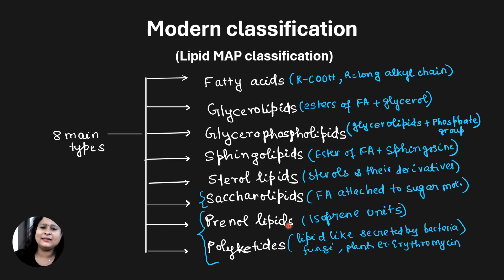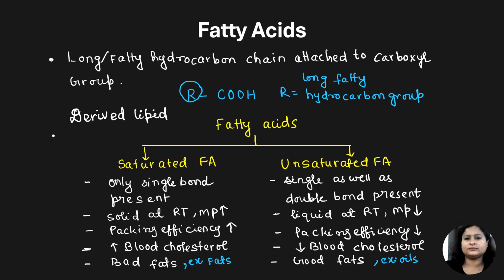We will be reading about fatty acid, glycerolipid, glycerophospholipid and sterol also in detail. I hope you are now clear with the classification of lipids. Let's do fatty acids in detail. Now, fatty acid. Acid means they will have a COOH group and fatty means the R group is a long fatty hydrocarbon group, right?